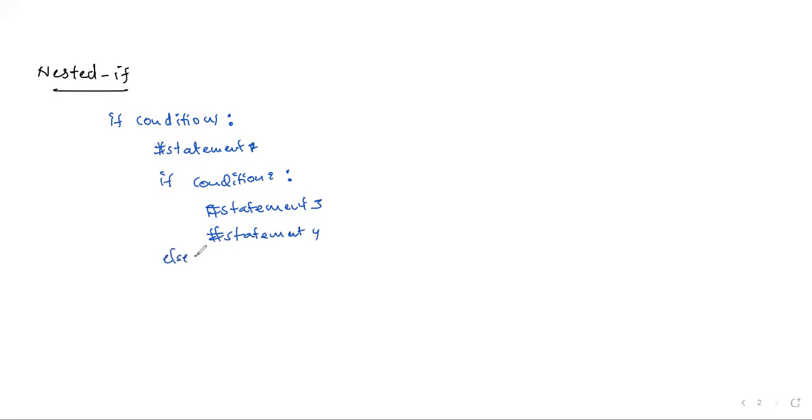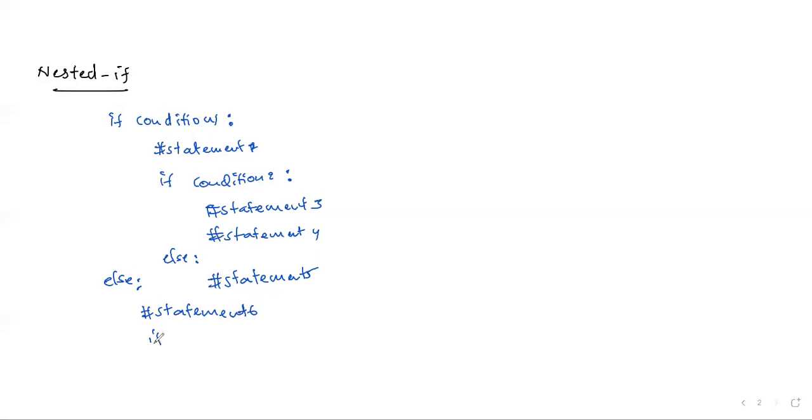And if required, else also we can give here. If we want to use an else statement, then here we can write some other statements, statement six.